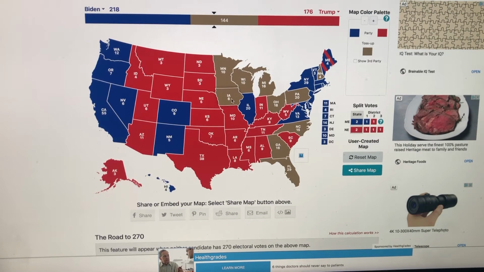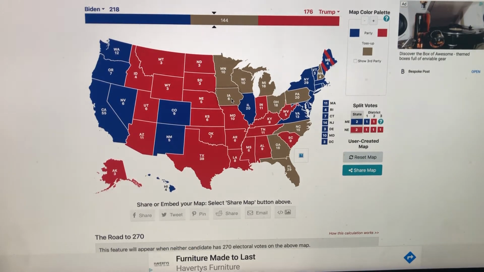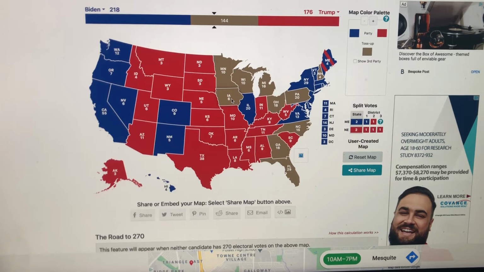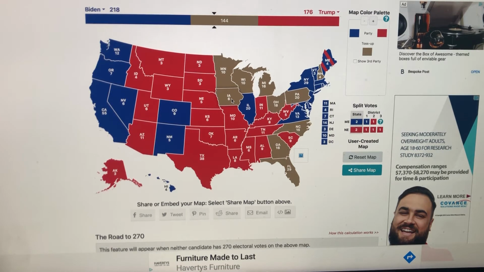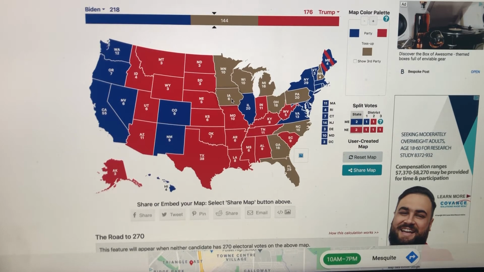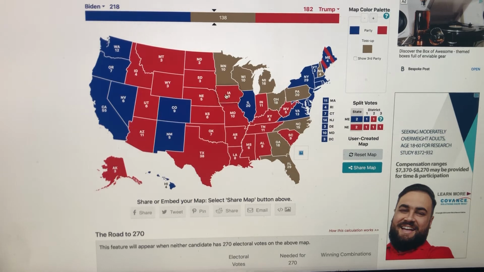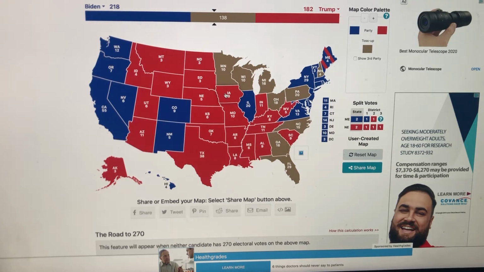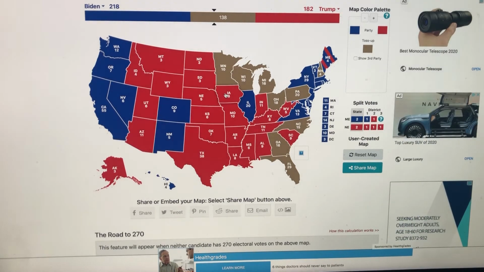In the state of Iowa, Trump, in 2016, had a 4-point lead over Clinton. Right now, Biden has a 2.5% lead. That's a 6.5% swing in favor of the Democrats. However, Trump won the state by 9.5. So based on this logic, Trump would win by 3. So now you guys can understand how I do the mathematics. I take the polling differences, and then I either add or subtract depending on who's up and who's down, and then either add or subtract to the 2016 final number.